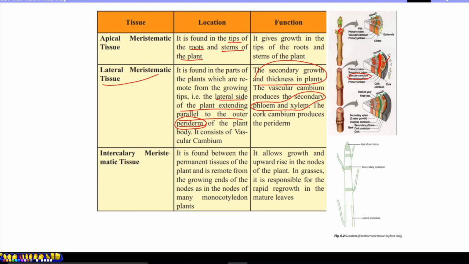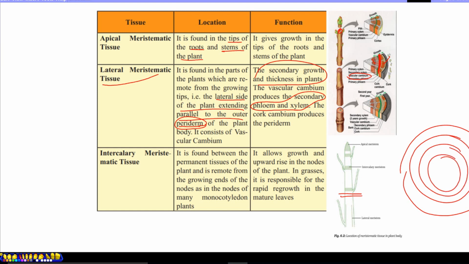When we take a cross section from the plant body, we see circles. Each circle consists of xylem, phloem, and vascular cambium. Each year, new circles are formed and added by the vascular cambium, so adding new circles increases the diameter.